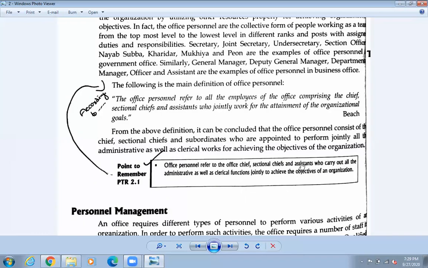So who carry out all the administrative as well as the clerical function. Okay, so jointly to achieve the objective of an organization. So to perform any clerical, that means the office work. Okay, so to perform any type of office work, who should work? So different persons should work on it. Okay, so somebody must decide, somebody must plan, manage, and all. And somebody, they must work on it. So these are the different types of the office personnel. Okay, so finally the office objective can be obtained.